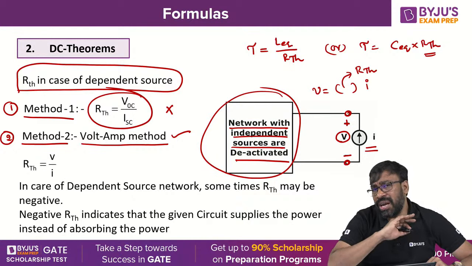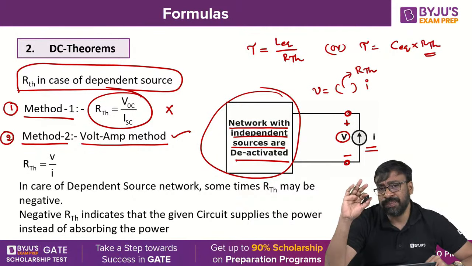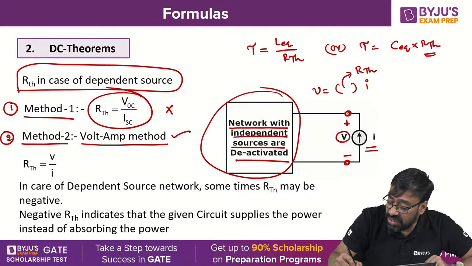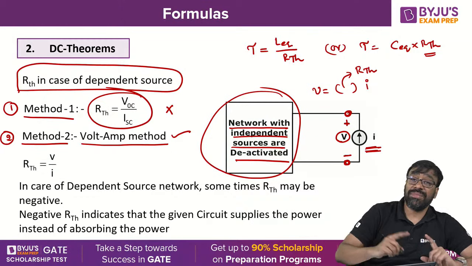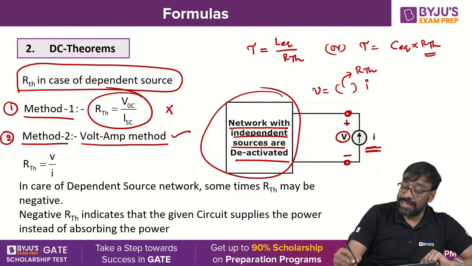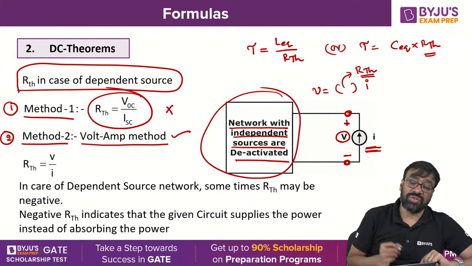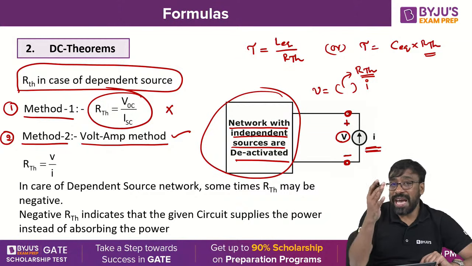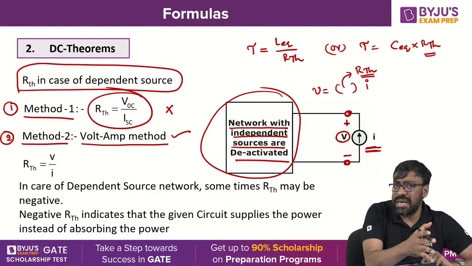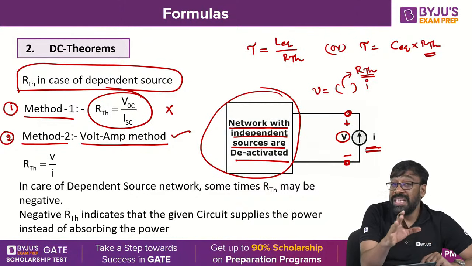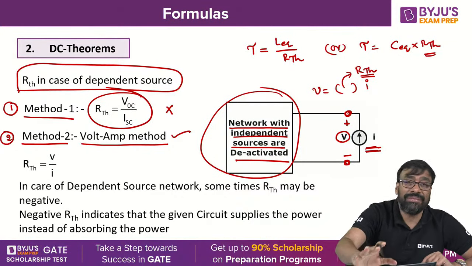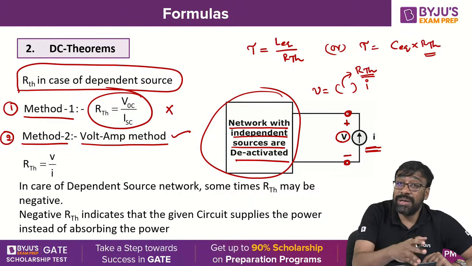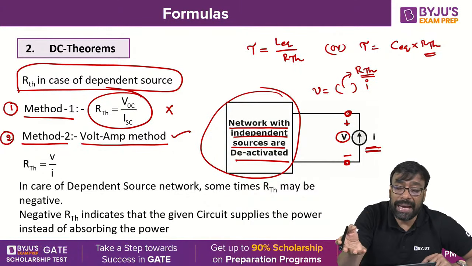When you deactivate all independent sources and find the resistance across the terminals where the load is removed, by connecting one source and finding the relation between the voltage and current, that resistance is nothing but what? Thevenin's equivalent resistance. When you deactivate all independent energy sources, the resulting network is assumed to be passive.